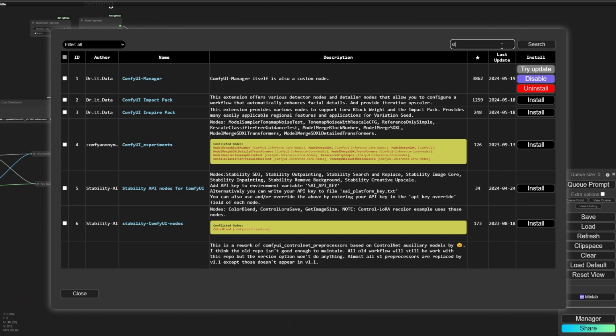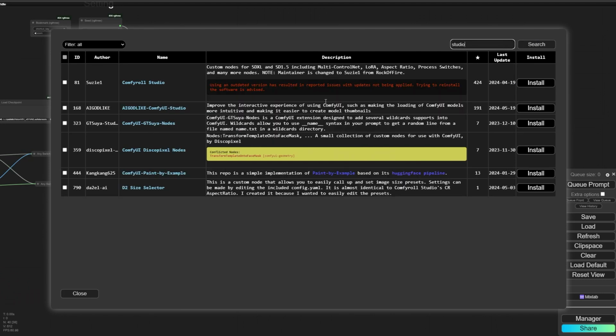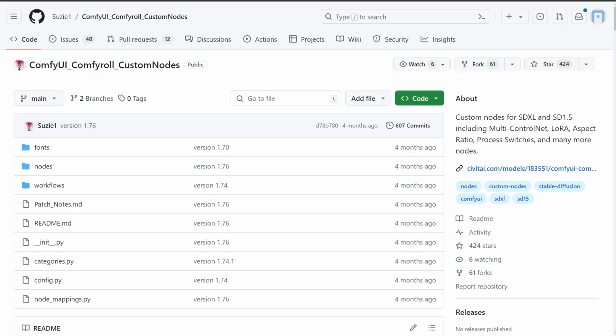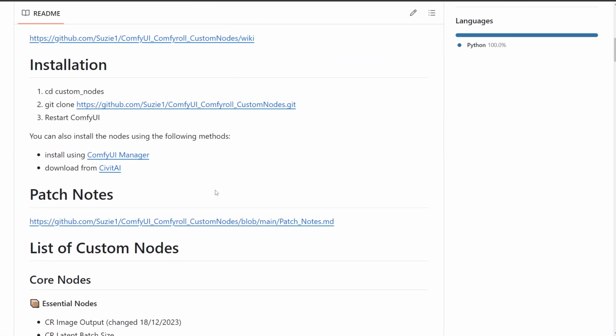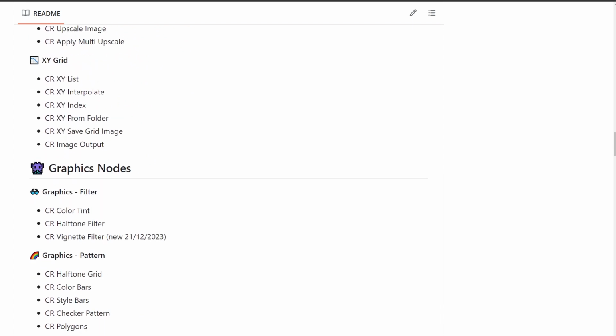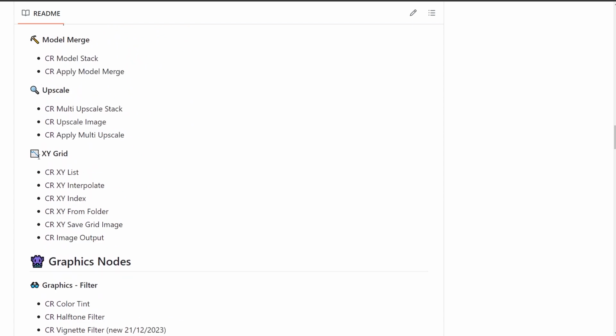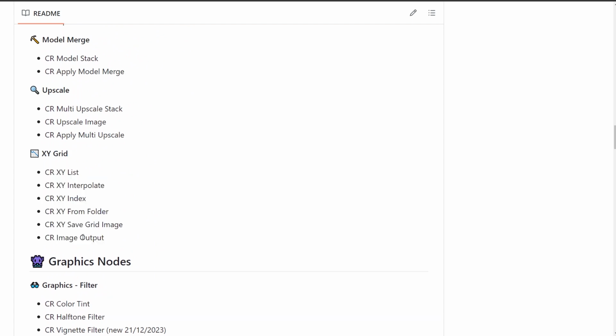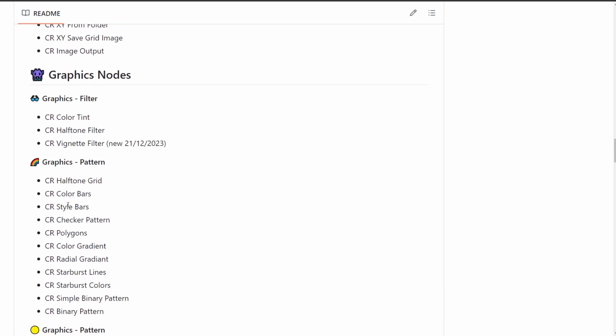So here search for Studio and exactly this node. Comfyroll Studio also has some unique nodes. If you go to the GitHub page, you can find all the nodes, okay? And actually the XY grid nodes from Comfyroll Studio are very unique and very useful.